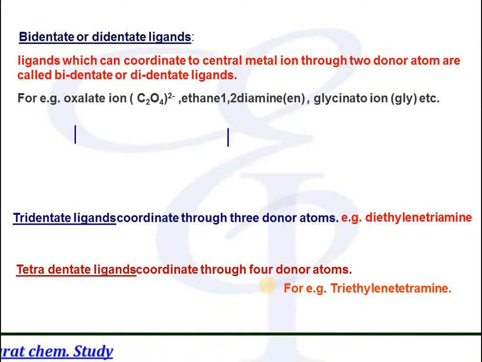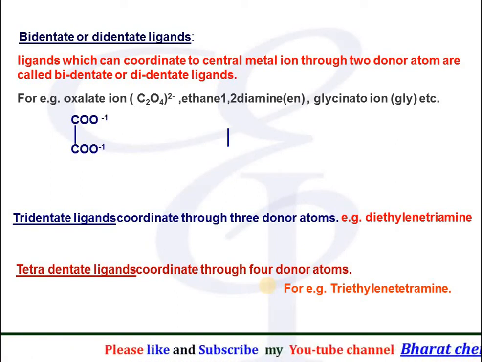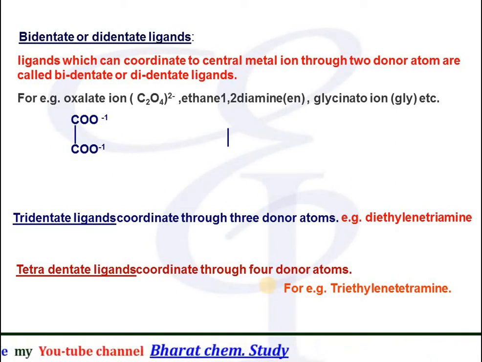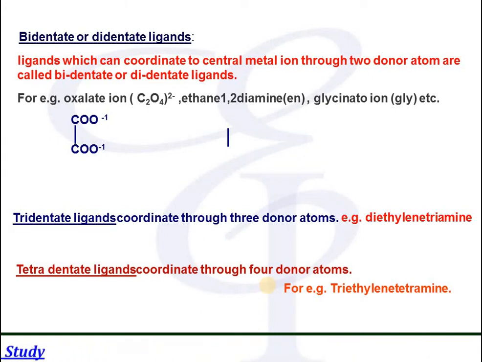The oxalate ion has the formula C2O4 2 negative and can be represented as COO negative, bond, COO negative. Here two oxygens have negative charge and each oxygen donates a pair of electrons. So there are two donor atoms in this molecule, therefore it is called a bidentate ligand.